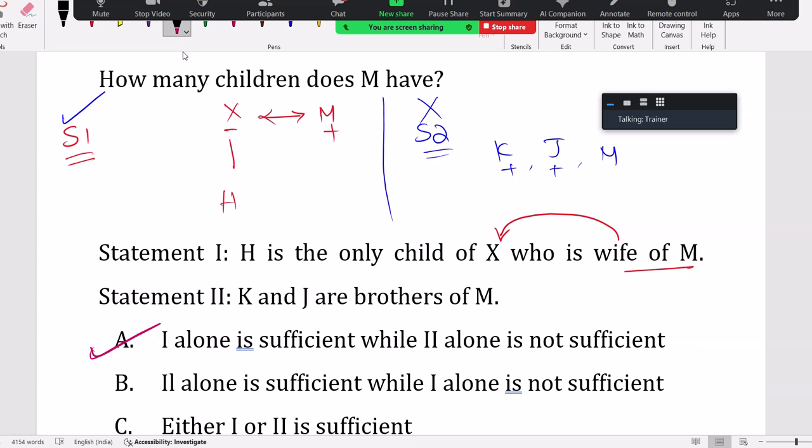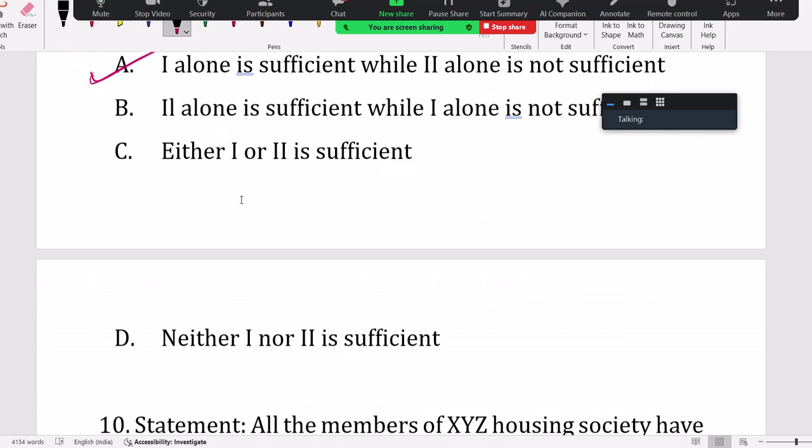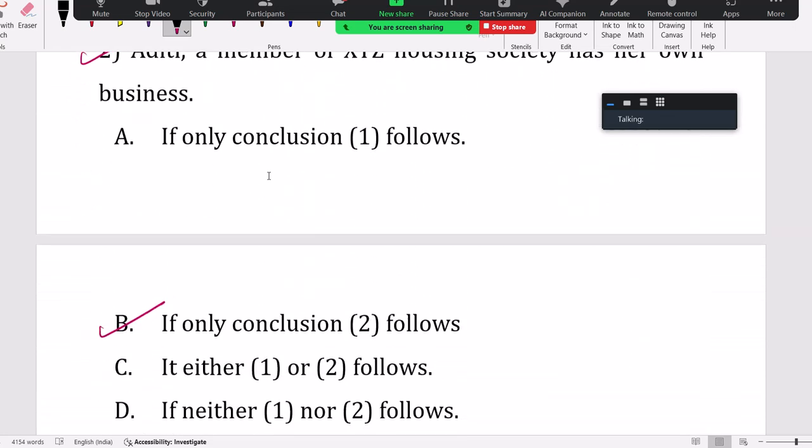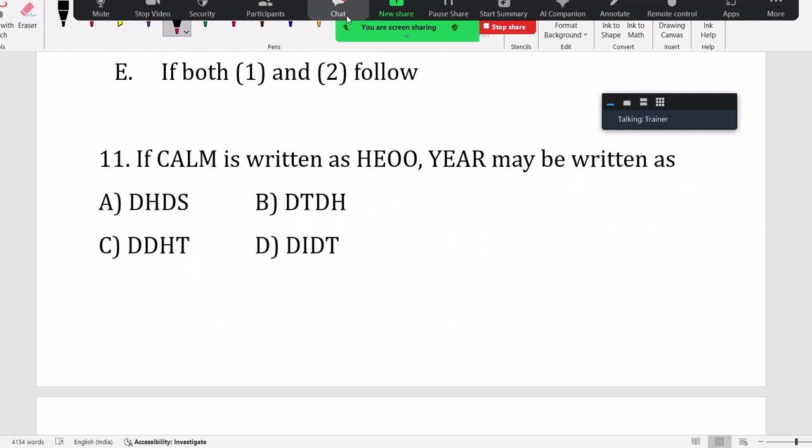Superb, dear. So let's see about the next one. Hope you understand this. Now, coding and decoding, a lot of people are waiting for that. Kindly go through it, coding and decoding.